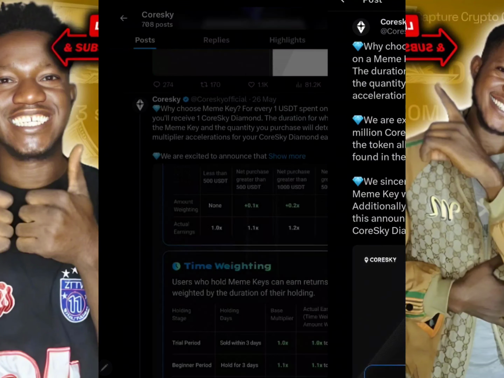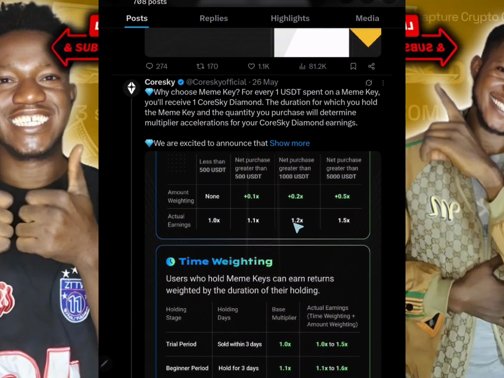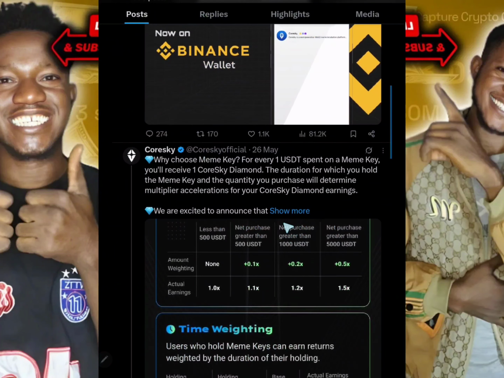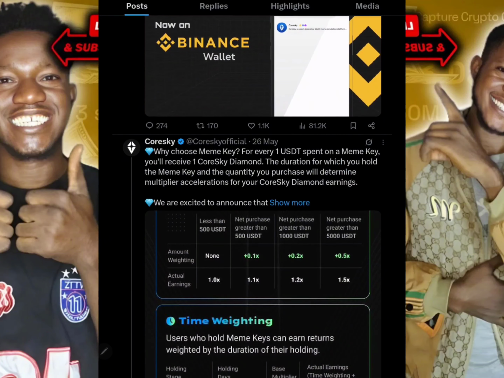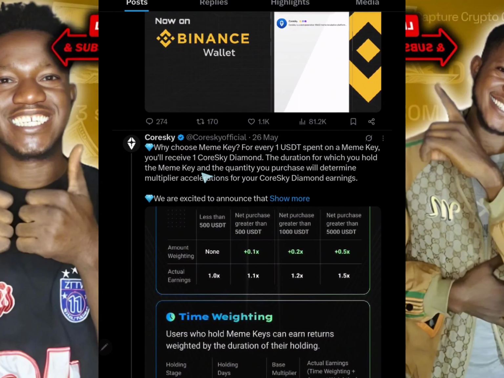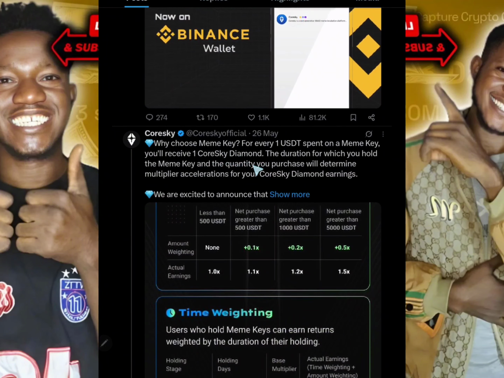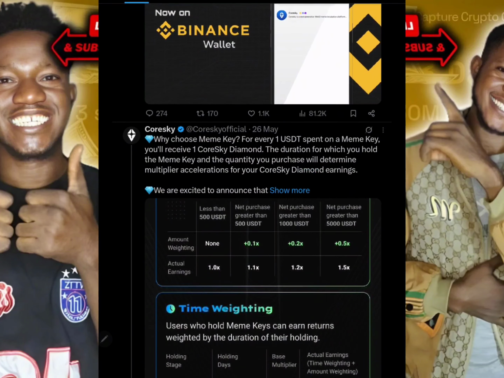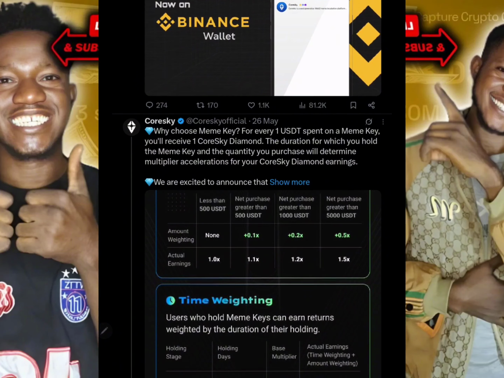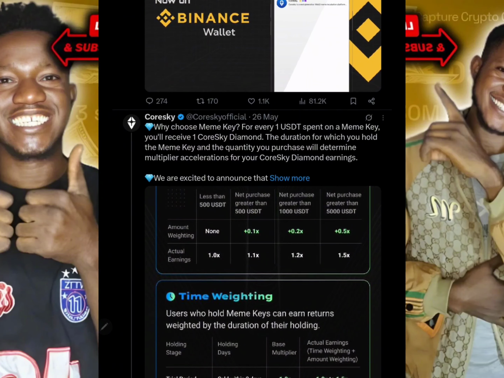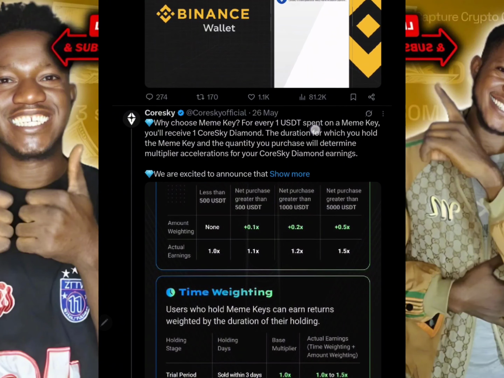Now over here guys, they also talked about meme keys, and over here they say that each $1 that you spend on buying meme key is going to be earning you 1 Coresky diamond. And right now they went ahead to say that even holding the Coresky diamond, and how long and how much you are holding, actually multiplies your airdrop reward. So right now I will explain.